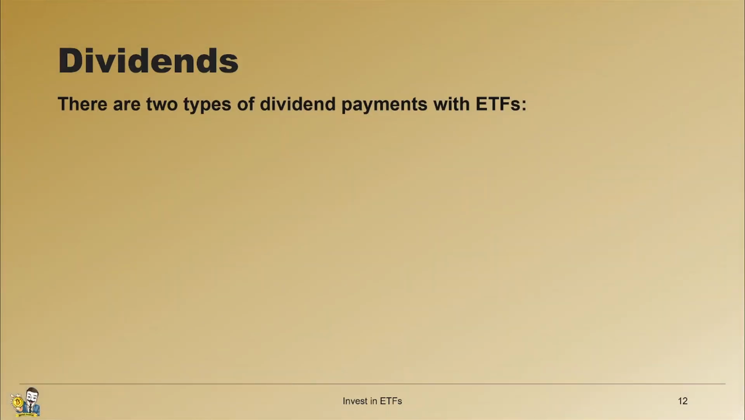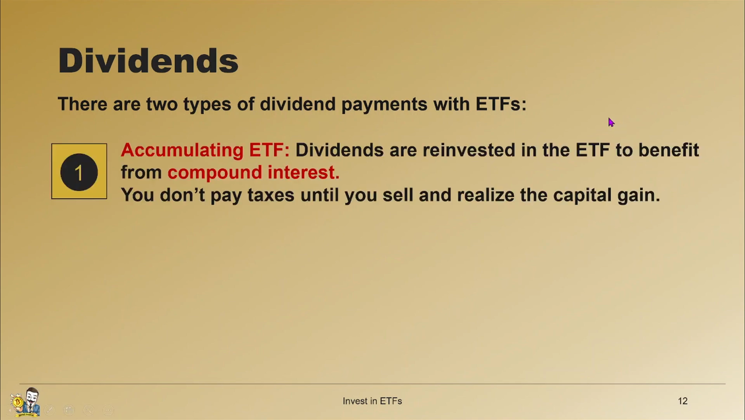Let's talk about dividends. There are 2 types of dividend payments with ETFs. The first one is accumulating ETFs. That's when the dividends are automatically reinvested in the ETF to benefit from compound interest. You don't pay taxes right away, you only pay when you sell and realize a capital gain.